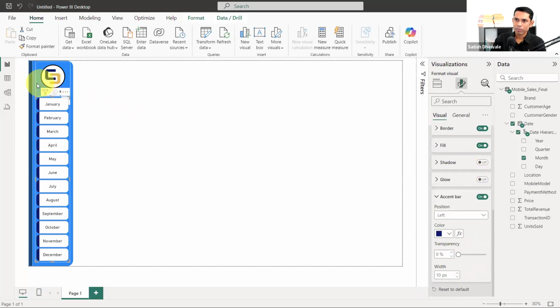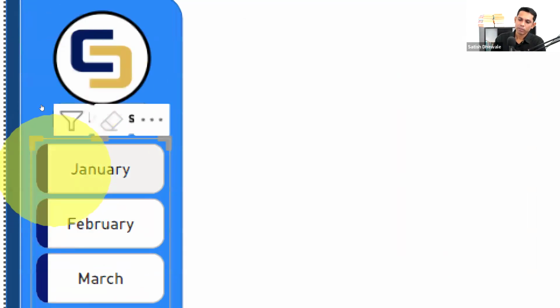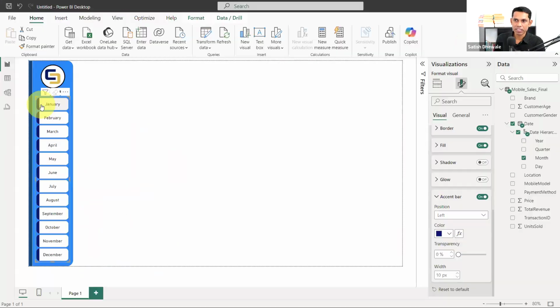I'm applying color, but you cannot guarantee these two colors are similar. How can you guarantee these particular two colors are similar? Because there may be different shades of color. You know that there are 0 to 255 shades of colors. If I talk about the technical word, there will be 0 to 255 colors in hexadecimal, and there will be different 0 to 255 color shades of each and every color.